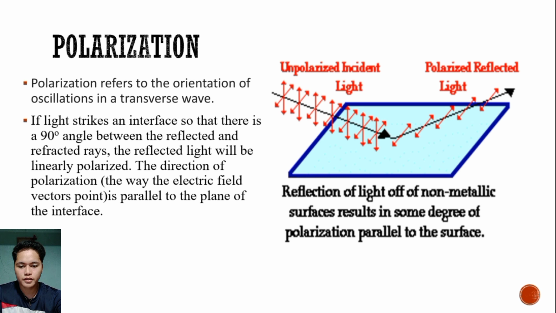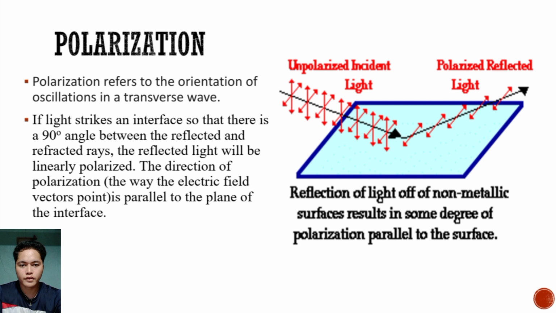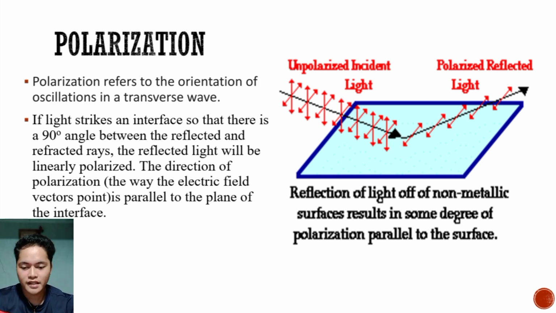Polarization. Polarization refers to the orientation of oscillations in a transverse wave. A transverse wave is a wave that vibrates perpendicularly. For example, if light strikes an interface so that there is a 90 degree angle between the reflected and refracted rays, the reflected light will be linearly polarized. Linearly polarized means the particles vibrate in a single plane perpendicular to the direction of propagation. The direction of polarization, the way the electric field vector points, is parallel to the plane of the interface.